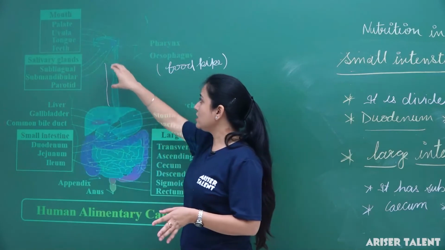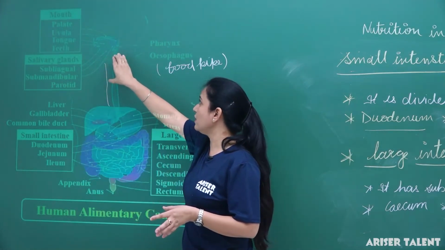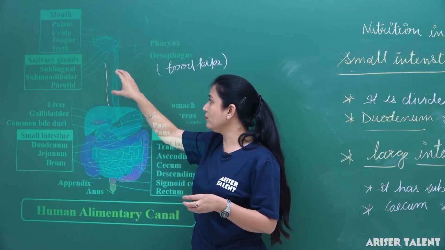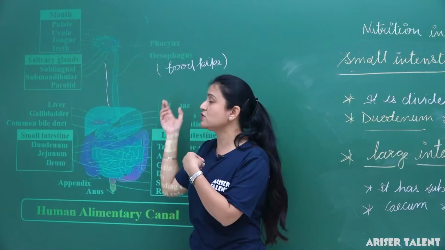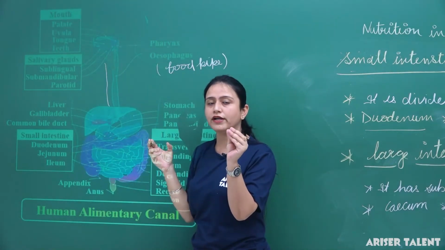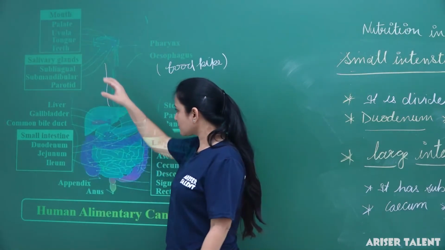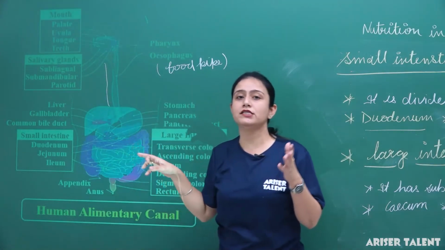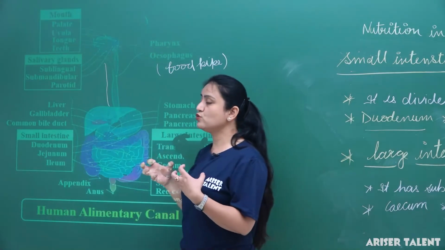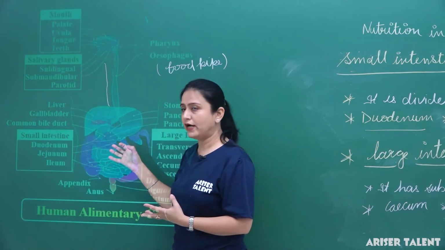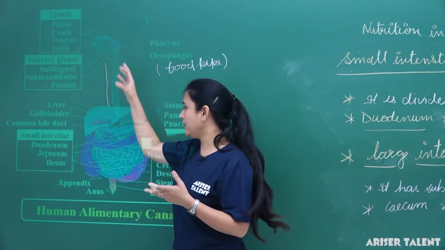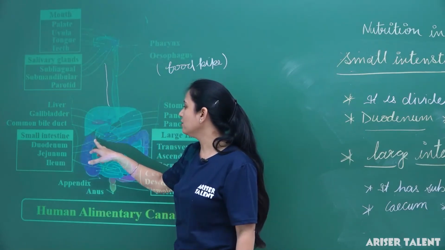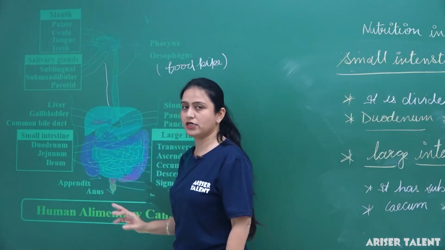Why? Because food particles move from the esophagus to the stomach by that movement, as the esophagus contracts and expands. Thus, when it reaches the stomach, which also contains gastric glands, gastric juices are added to the food particles. Whatever food is churned here gets mixed. From the stomach, the food goes into the small intestine.